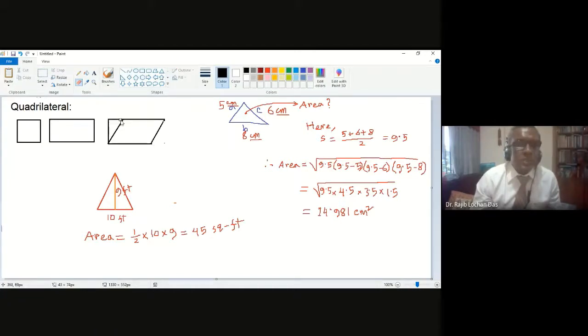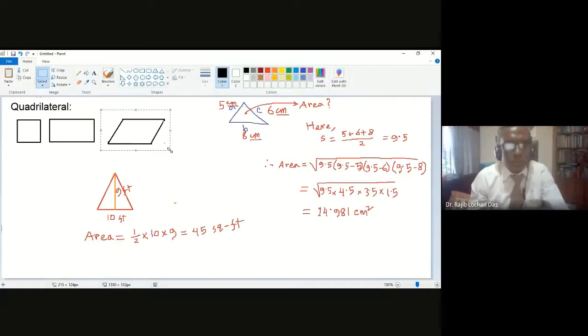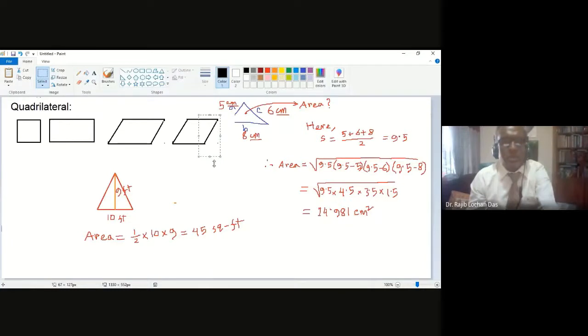This is parallelogram. Another is a rhombus. That is also kind of parallelogram but with equal sides. So this is the rhombus.